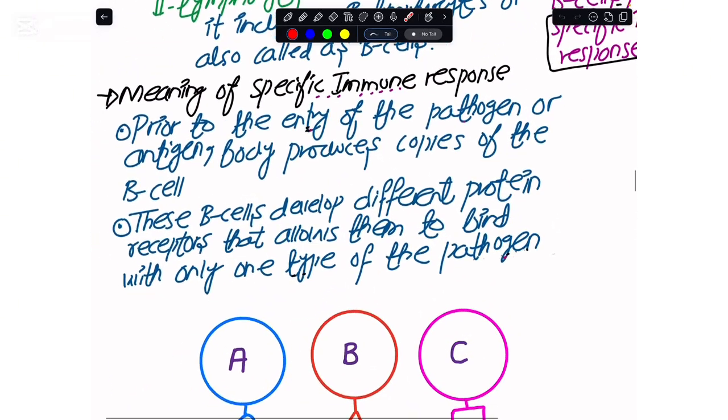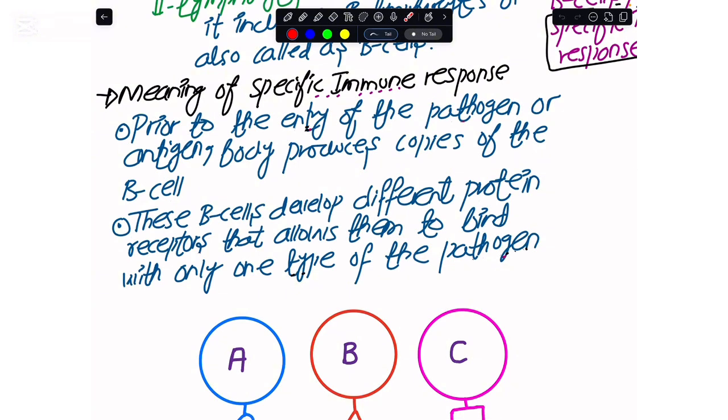So if I were to read this for you, by the words specific immune response, what we say is that prior to the entry of the pathogen, my body would produce multiple copies of the lymphocytes or the B cells.